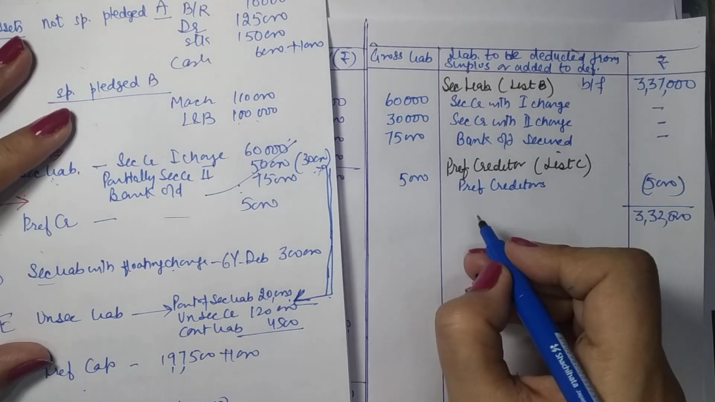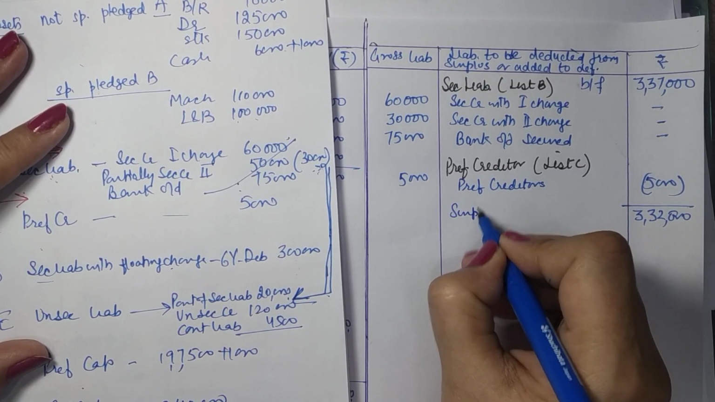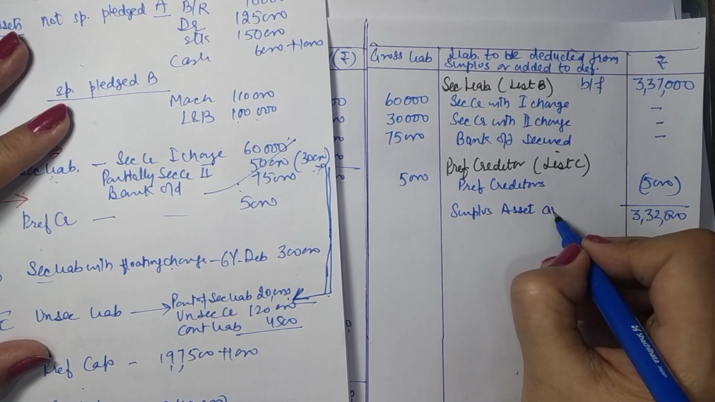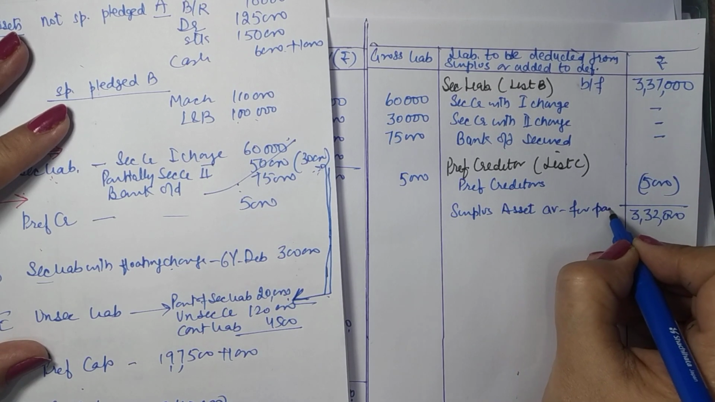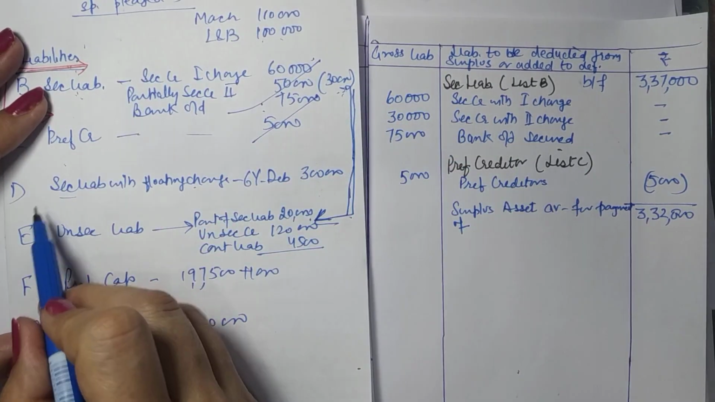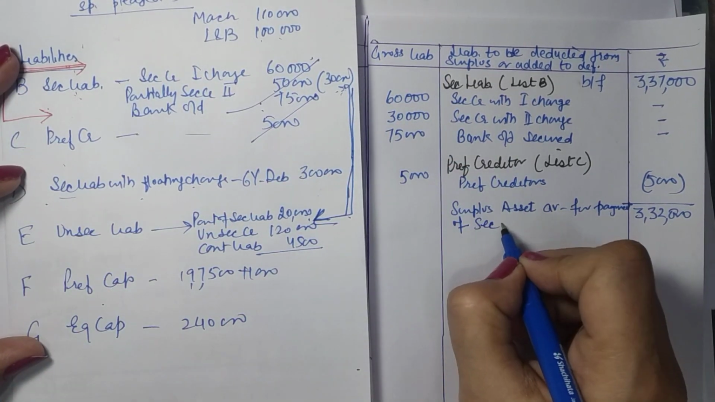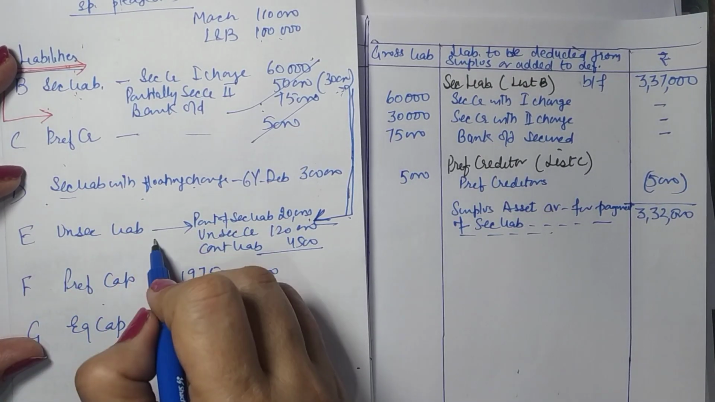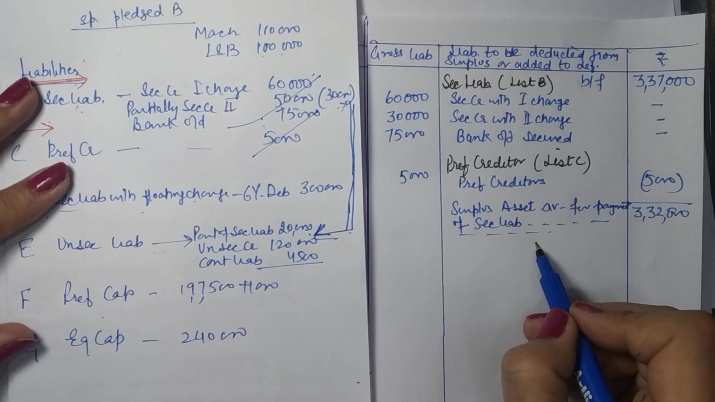So now this is surplus assets, estimated surplus assets available for payment of. Now what is to be paid here? You paid this, so now you are to pay secured liabilities with floating charge and unsecured liabilities. So these two are to be paid. It will be noted here.